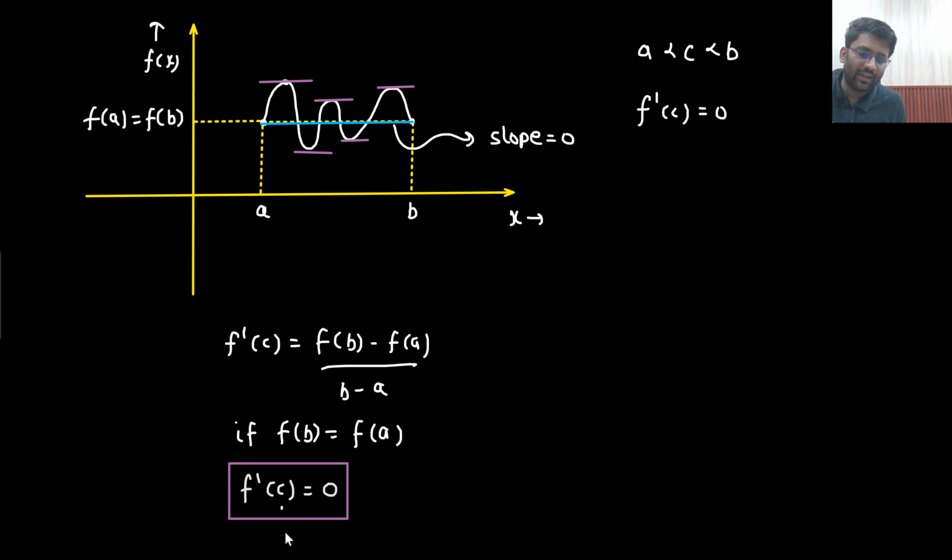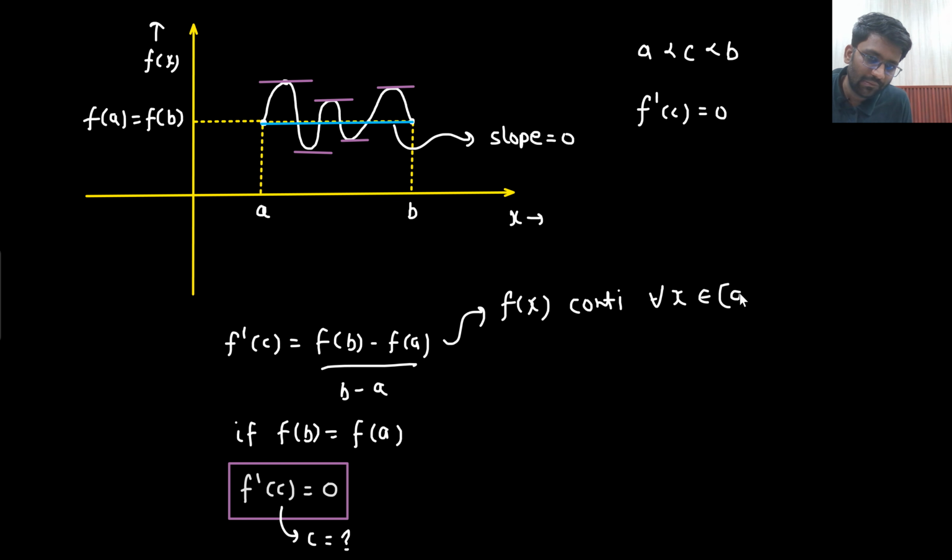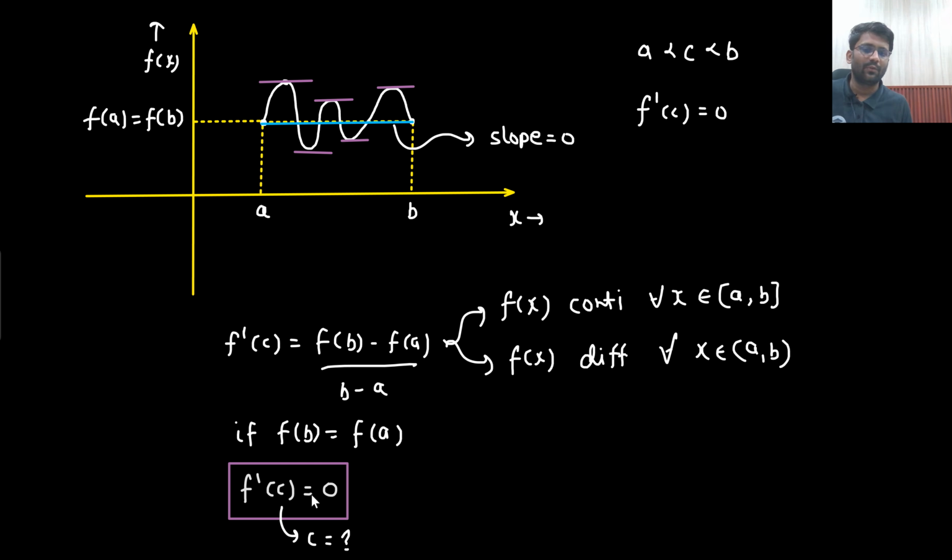That's it. So from here you can find out the value of c. From where did this condition come? This condition came with the two conditions. What was the condition? The condition was that f(x) should be continuous for all x belonging to [a, b], and f(x) should be differentiable for all x belonging to the open interval (a, b). Then this condition would come, and this c has to belong to in between a to b only. Understandable? All good, all fine.